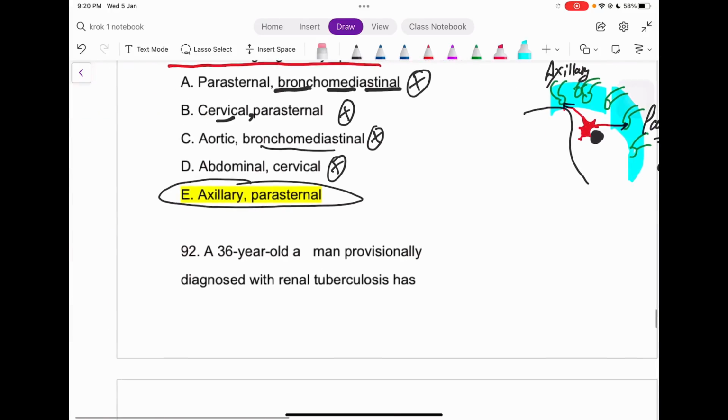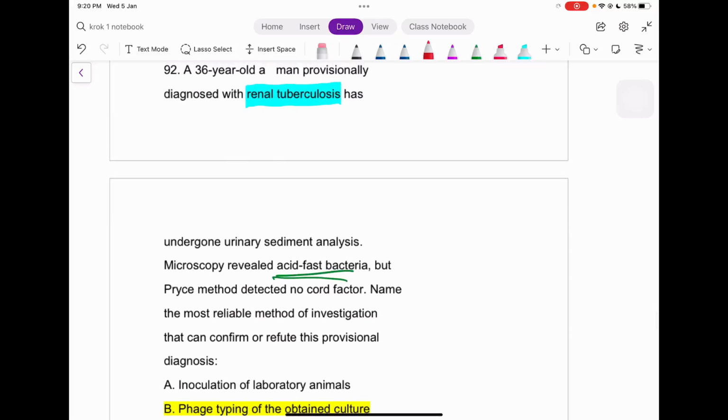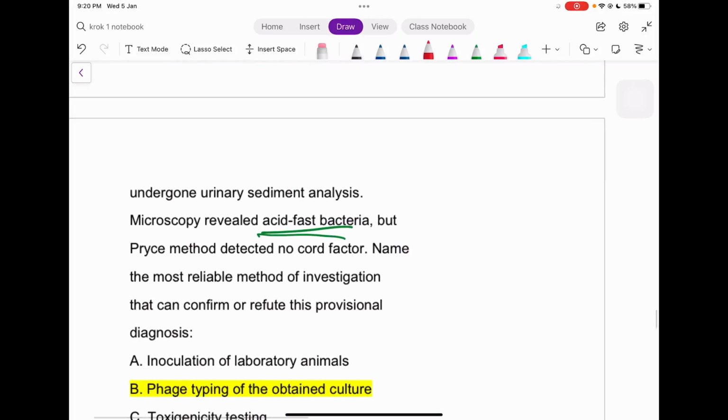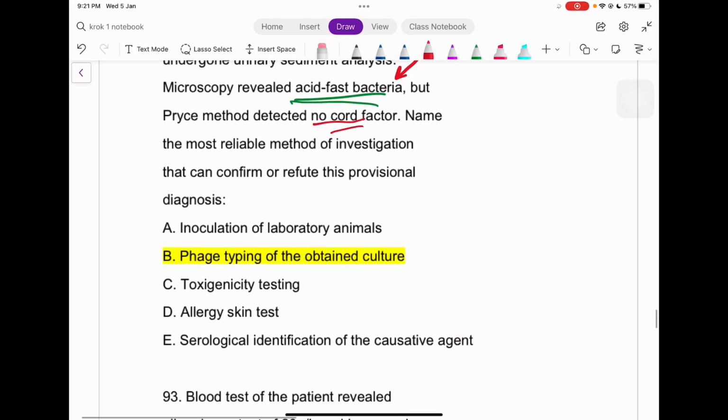Next question. A 36-year-old man, previously diagnosed with renal tuberculosis, right? What is the causative agent of tuberculosis, guys? Just type it in the comment box and it will give you a revision point. If you don't know, look it up on the internet and type it down, because it's an important point, right? It is itself an acid-fast bacterium. But the PCR method detected no causative factor. Name the most reliable method of investigation that can confirm or refute this provisional diagnosis.